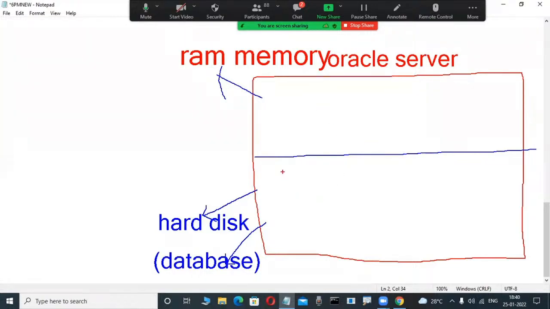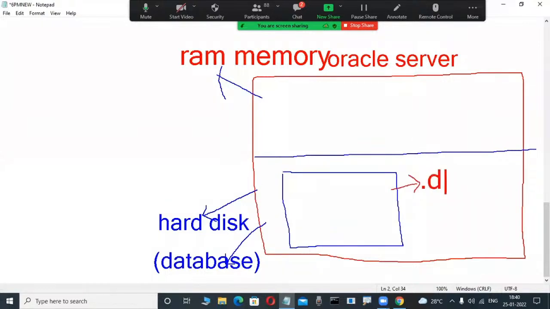In the hard disk, so many files are there. Here, some files are there: data files, control files, redo log files. So many files are there. Don't worry, these files are on the Oracle software side. For example, a .dbf file. Observe here, .dbf file or data file or anything. Now don't write these down. Maybe in the future you will also be familiar.